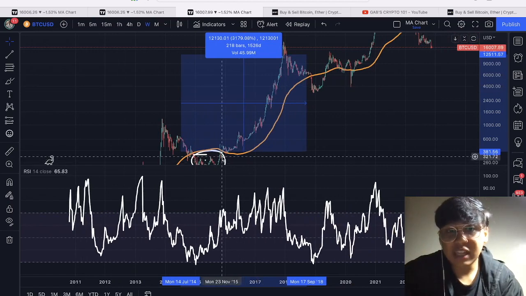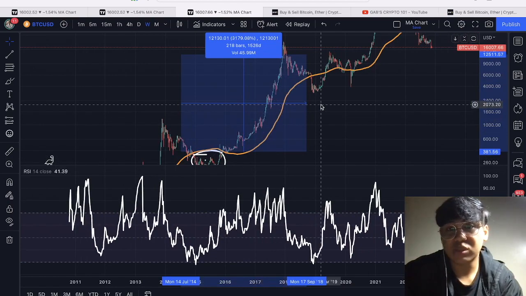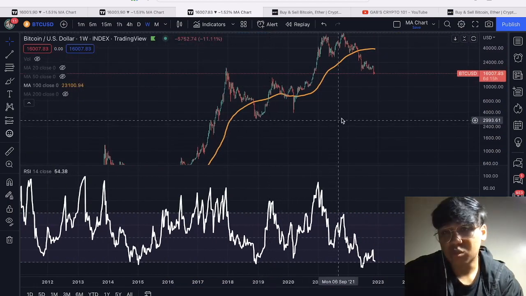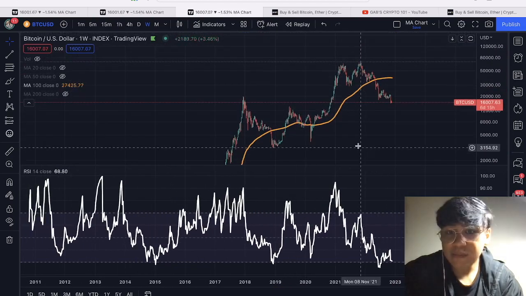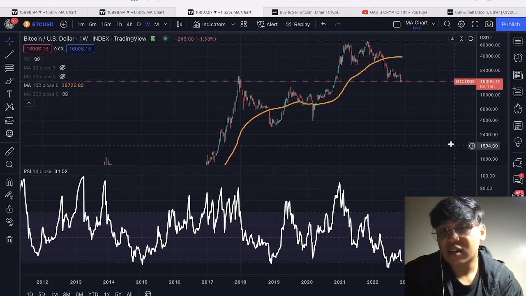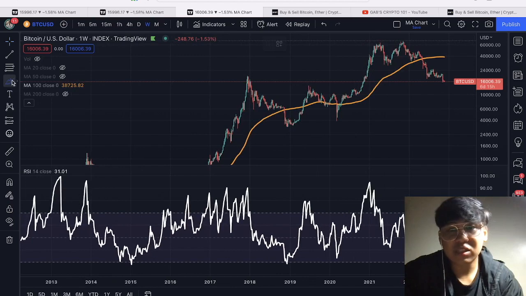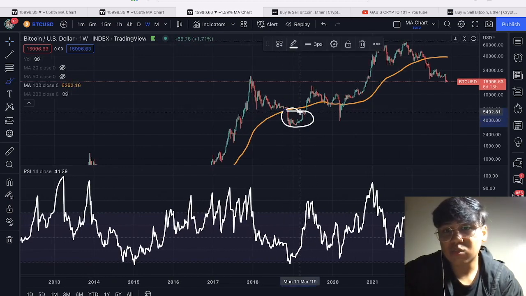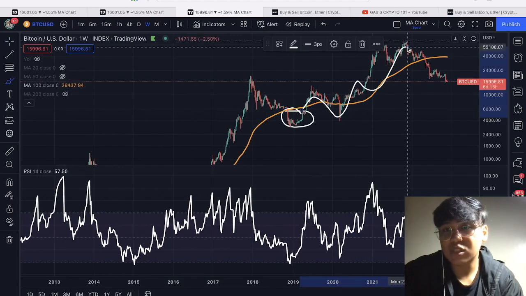So, it will take time kasi look at this is 2015, but as you can see, nag-recover siya up until 2018, and then from there on, we just continue to the upside na lang dito with the Bitcoin price action. Same goes din dito within the 2019 area. We went below this area then, but as you can see, it won't matter kung saan ka bumili kasi ever since that, after that, we just went to the upside na lang din and we just continued.